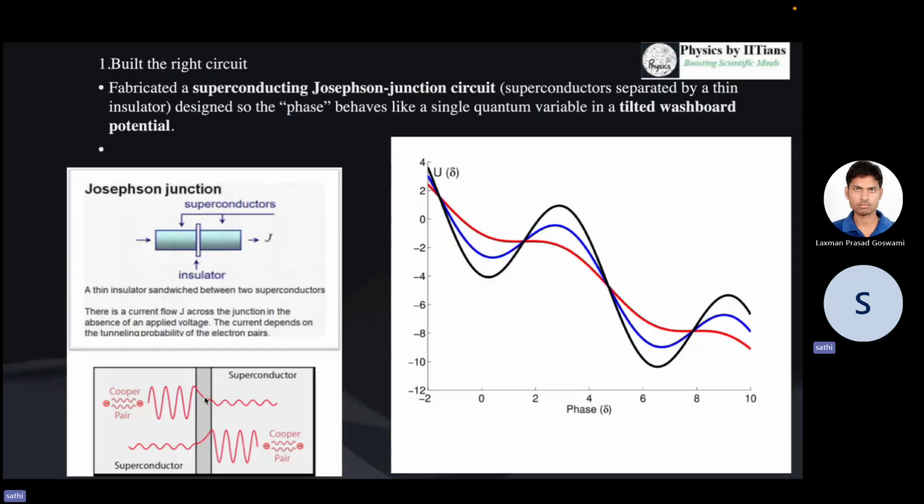And if we keep the circuit at a very low temperature, what will happen? For the superconductor, we know there is a formation of Cooper pairs, where the electrons pair with each other instead of repelling each other, which is very common for electrons. They are negatively charged, so they usually repel each other.